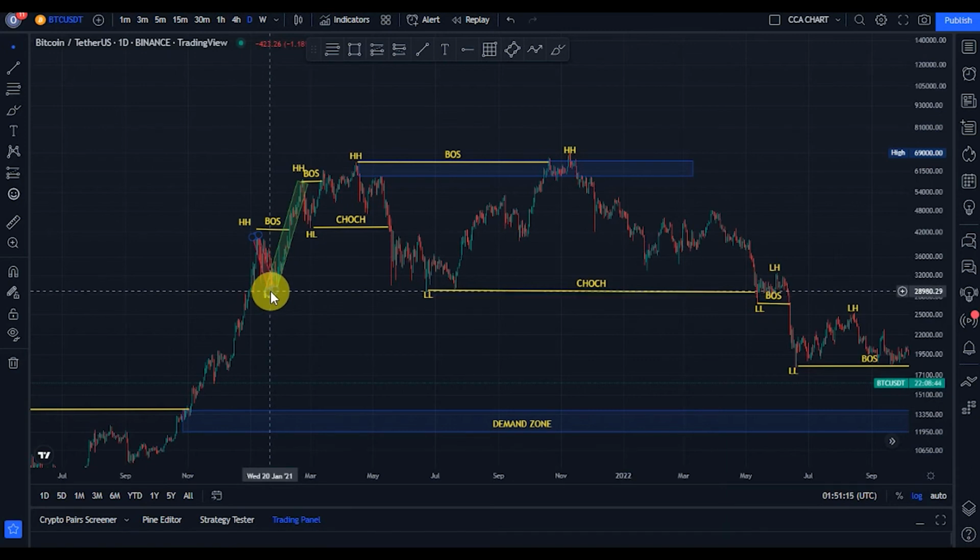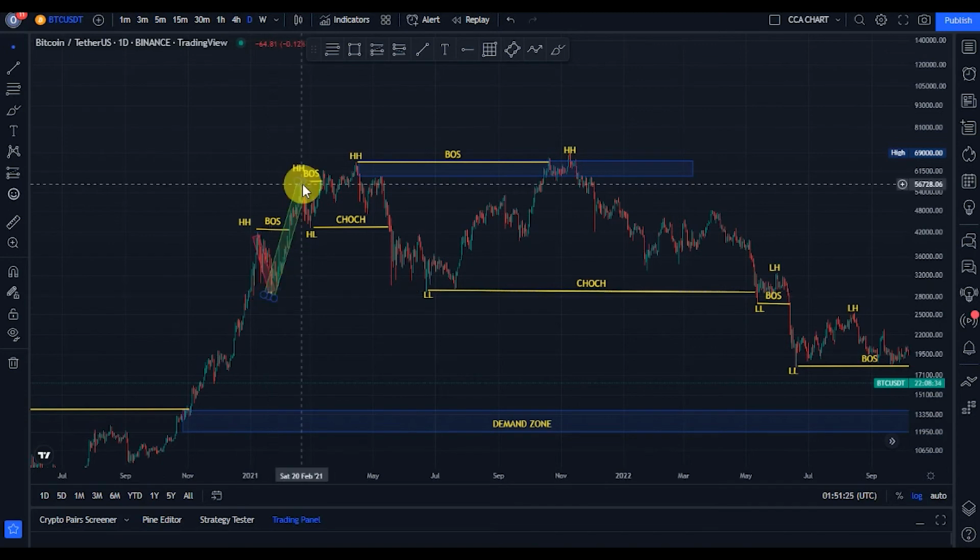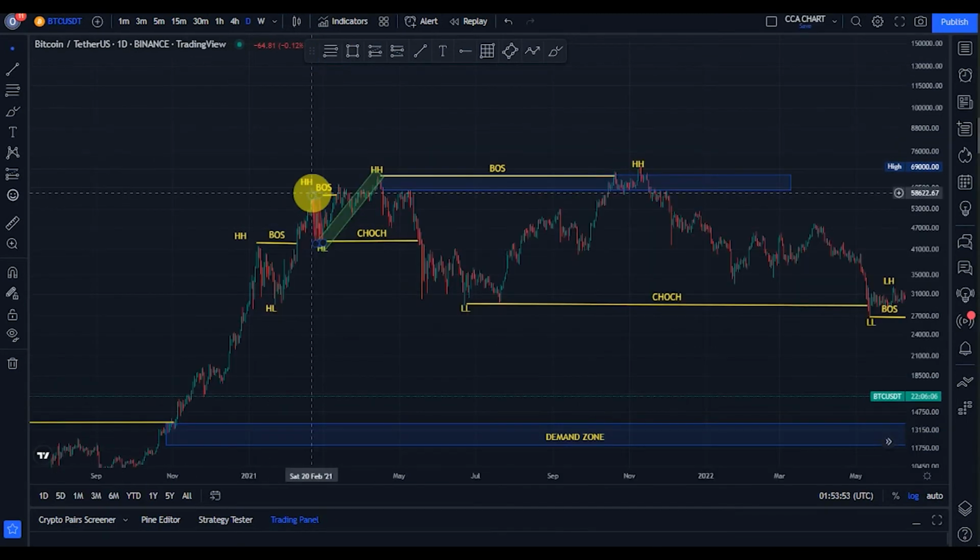And guys, we expected another break of structure to the upside, and sure, we got it. The bulls came back, broke structure more to the upside, took price back to about 56,700. Sure, after the break of structure, what should we expect? So we should expect a pullback. Sure, the bears took price from that 58,700 and pulled it back to about 42,000.